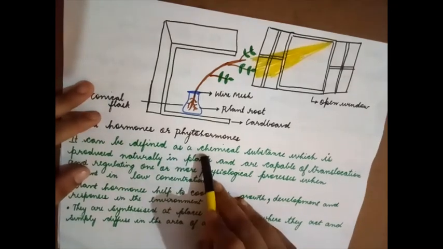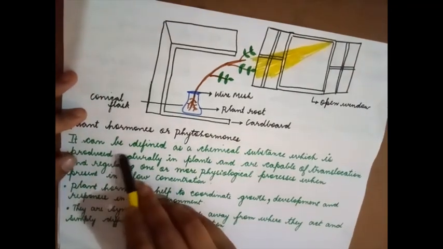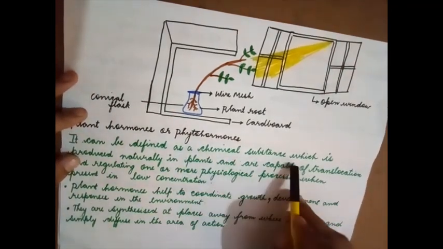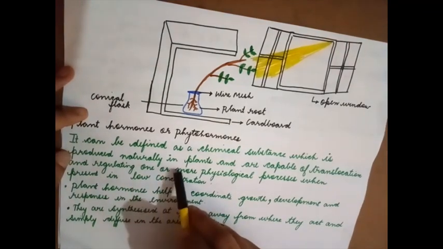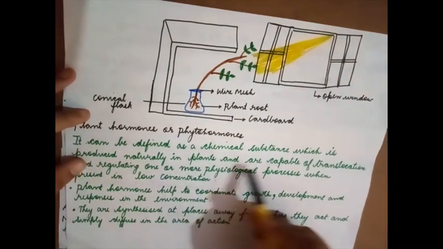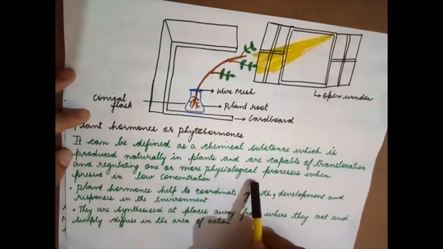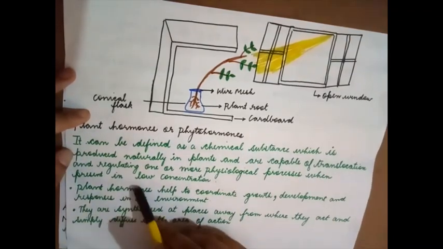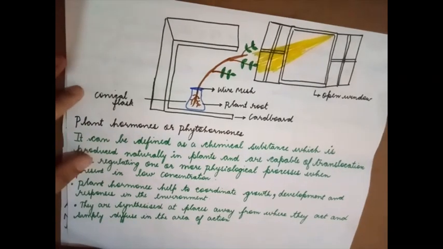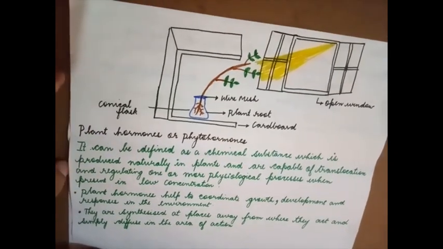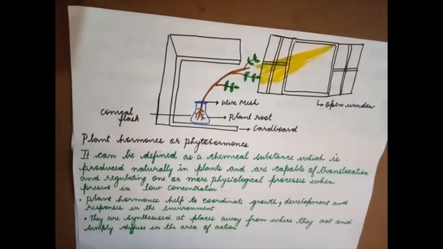Plant hormones or phytohormones can be defined as chemical substances which are produced naturally in plants and are capable of translocation and regulating one or more physiological processes when present in low concentration. First of all, they are produced in a very small quantity, and they are capable of controlling more than one physiological function.